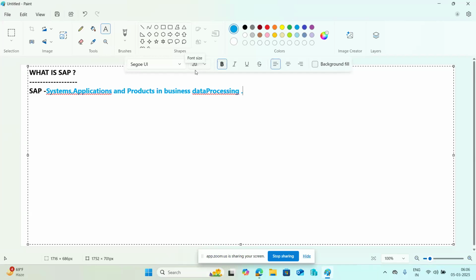In a business, if you want to process your business data, you need a system, an application, a product, the SAP application. That is called the ERP product, which is required here. That is the main thing.